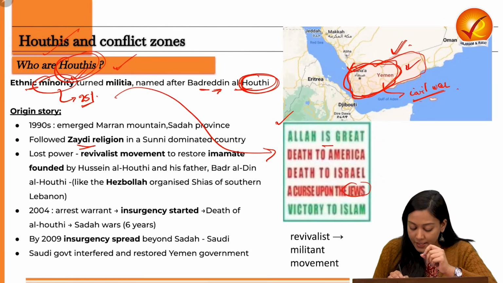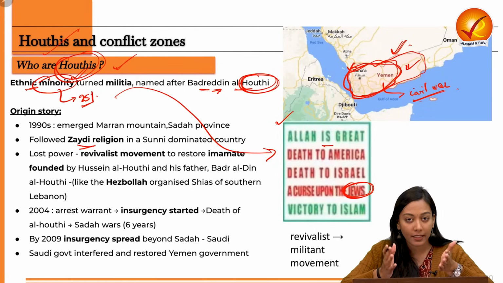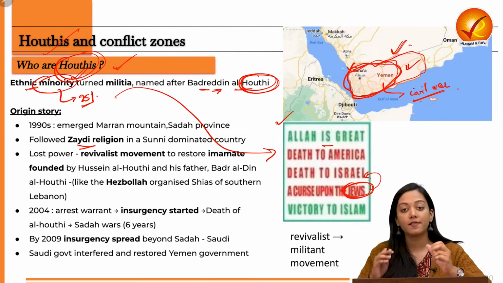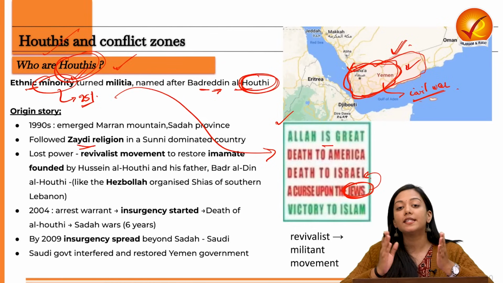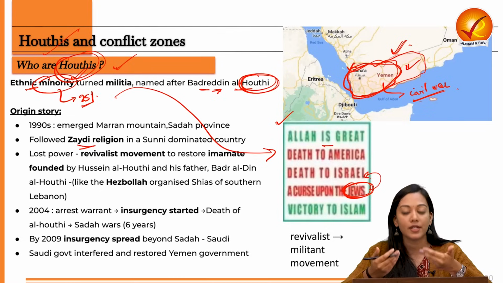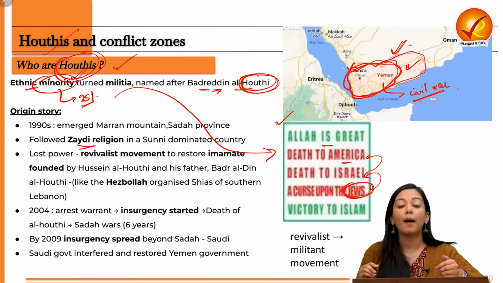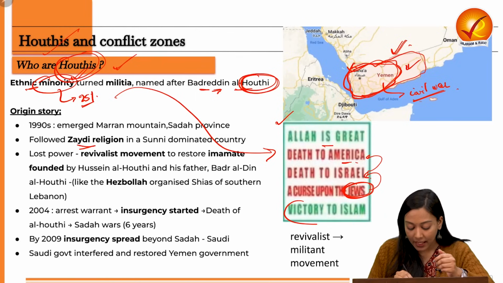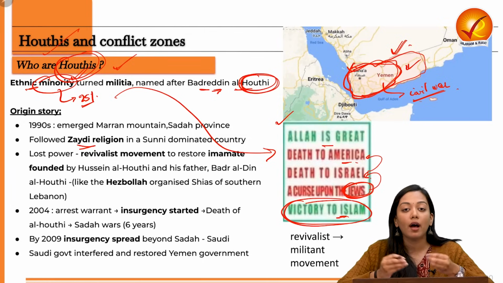Then, because they feel that Jews have encroached upon their homeland, they are anti-Jewish. Because Jews have established themselves in the region of Israel, they are also anti-Israel, and therefore, when the Israel-Gaza war was waged, they took the side of Gaza and not Israel. Because America is providing support to Israel and they do not like American imperialism, they are also anti-USA. And finally, they also want to propagate the victory of Islam everywhere around the world.